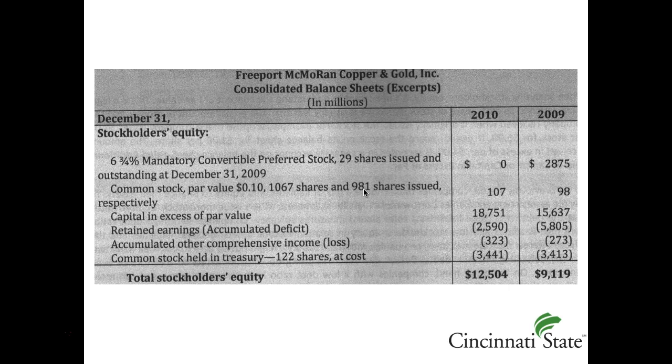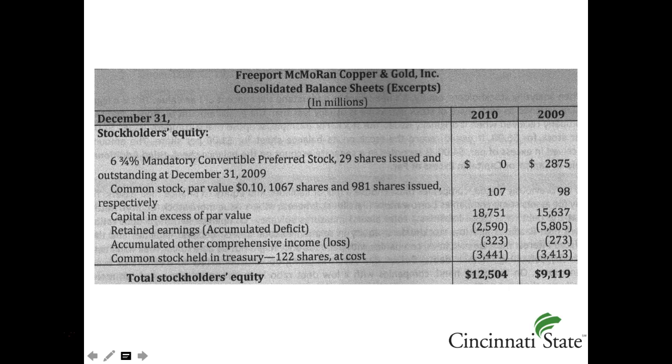We can tell that new issuance was completed in 2010 because of the increase in number of shares. The balance in the common stock will be determined as the number of issued shares multiplied by the par. So the $107 million balance is computed as 10 cents multiplied by 1,067,000,000 shares. We can see that capital in excess of par, or the amount paid beyond the 10 cents, is $18,751,000,000. The amount of the total investment will be the sum of the common stock and the capital in excess of par value account balances.